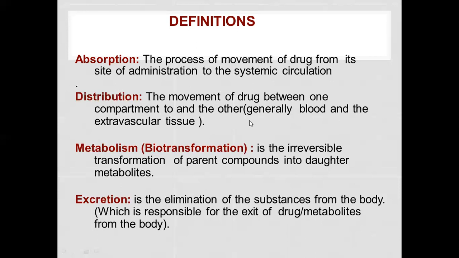What will happen first? Drug is distributed in the body. It will either metabolize or it will be directly excreted. But at the same time, the drug gets metabolized in the plasma. Then again it will distribute in the body after the metabolism, and it will go through the excretion. So as we have just now discussed, distribution is the reversible transfer of drug between one compartment and another. All this process is carried out by the circulation of the blood.